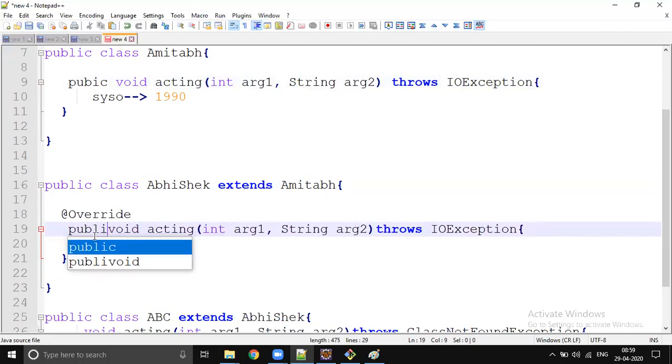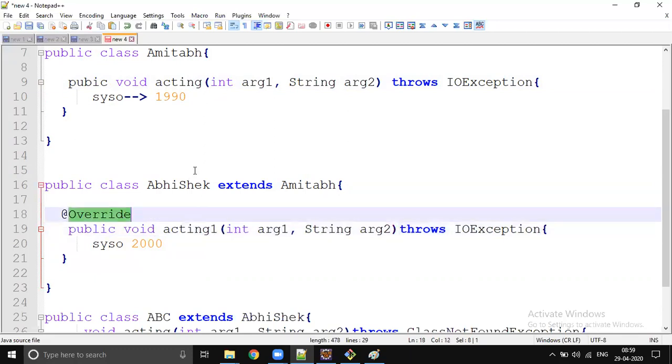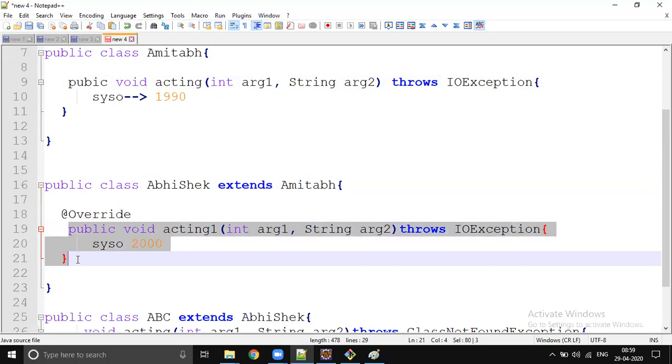If you make a typo mistake, you may have such a big method name and you make a small typo, then the compiler will show that your method override is not proper. Please check the method name. So you get some kind of assistance. You don't need to remember all the rules. You just try to override it, and if there is any problem, then the compiler will notify you.